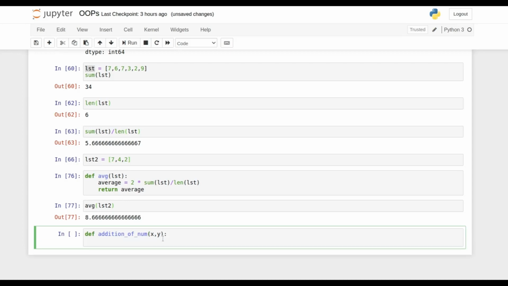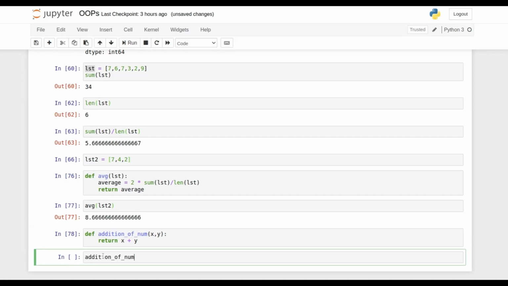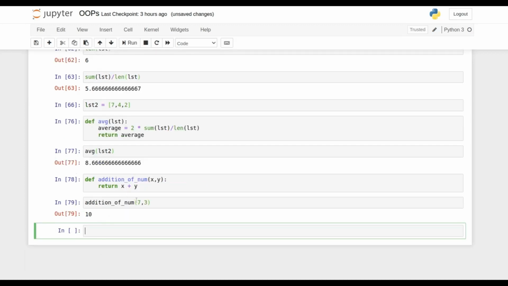So I'm gonna pass x and y. Then you can print, or maybe you can simply return directly, the function as x plus y, and then you can basically call this, and you must pass two numbers, any two numbers. So for example, 7 comma 3, so you will get the answer, or if you pass 8 comma 6. So this is how you can basically define the addition of two numbers.